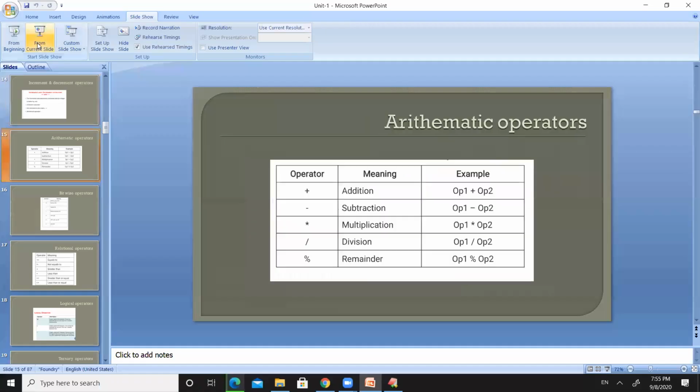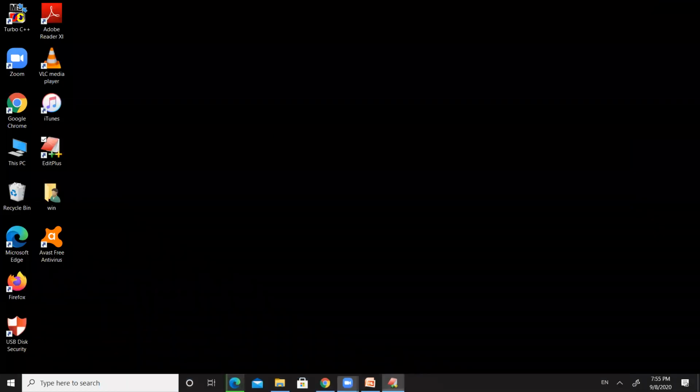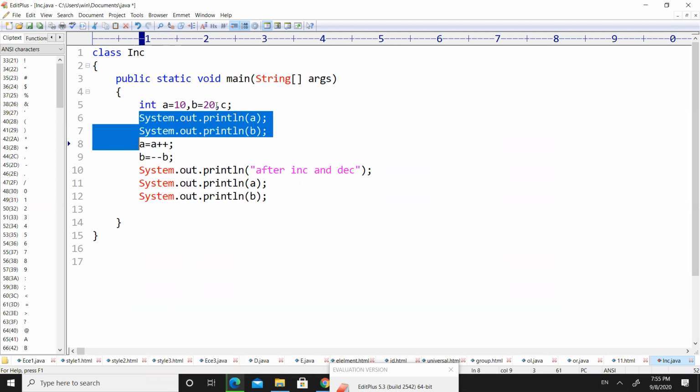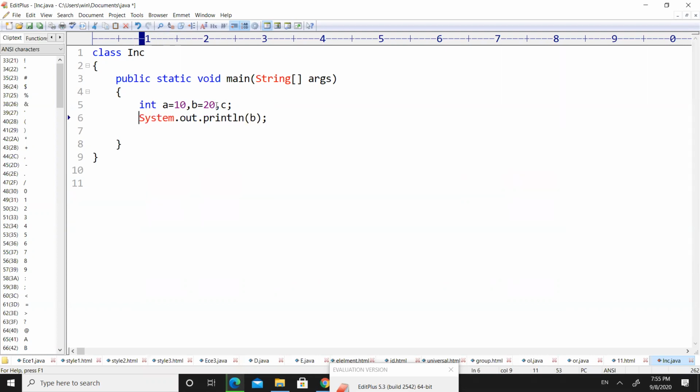So let us work with one program on these arithmetic operators. Let us write the program here itself. A equal to 10, B equal to 20, and C. We have defined 3 variables here, and with these 3 variables, let us do the program.